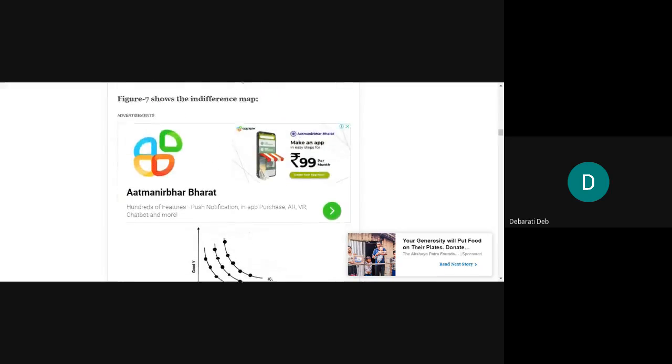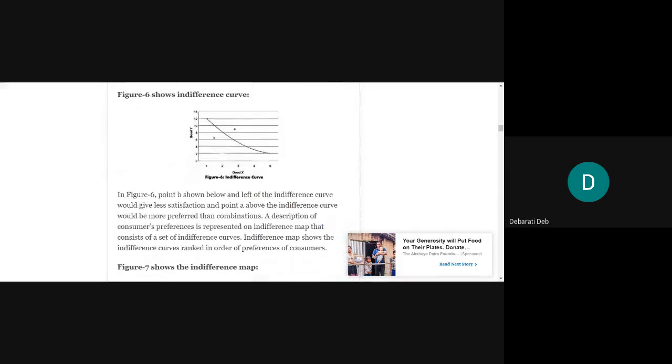Now see, from where this concept of indifference map is coming. When we talked about the indifference curve, we said that all the points which are lying on this indifference curve are giving you equal level of satisfaction. How have these points come? We have taken different combinations of good X and good Y. Then we have plotted them in a graph, and we have seen that this is giving a picture like this, like a freehand curve.